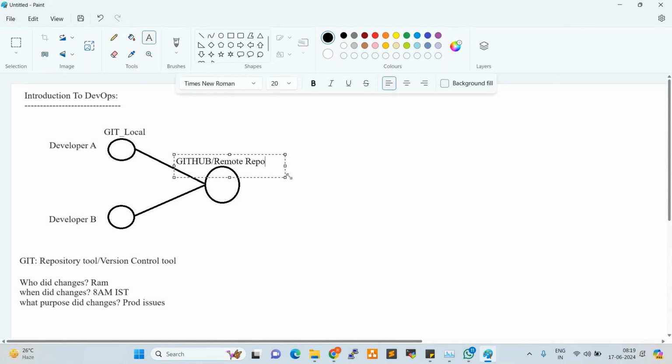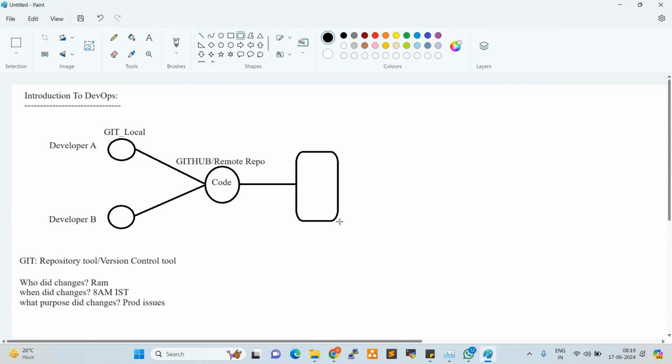Okay. Once the code is moved to a remote repository, in this flow, our next tool is Jenkins. So Git and GitHub both are completely developer tools.